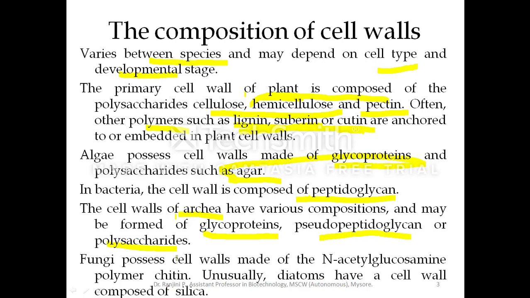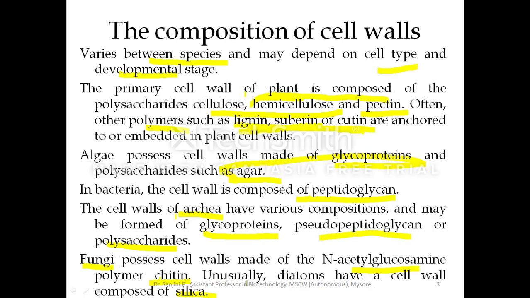In fungi, the cell wall is made up of chitin, an N-acetyl glucosamine polymer. In diatoms, the cell wall is made up of biogenic silica. So here we are learning the composition of the cell wall in plants, algae, bacteria, archaea, fungi and diatoms.